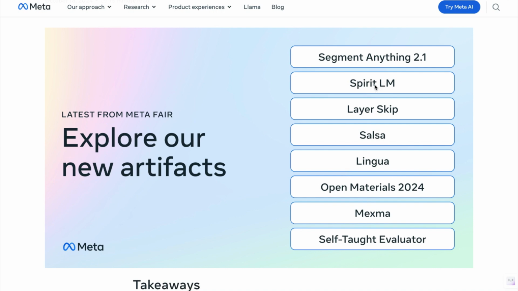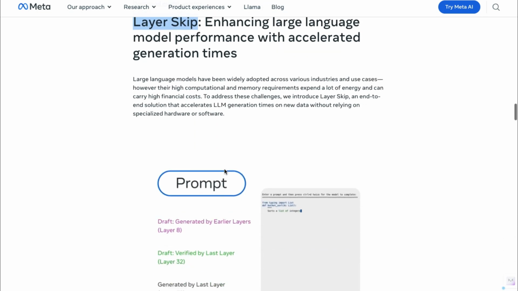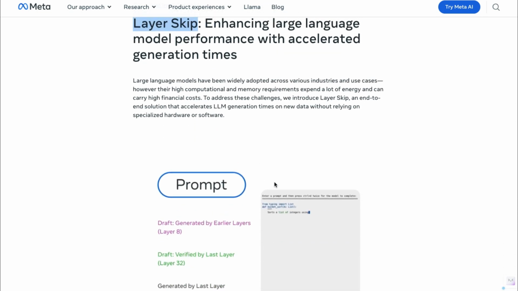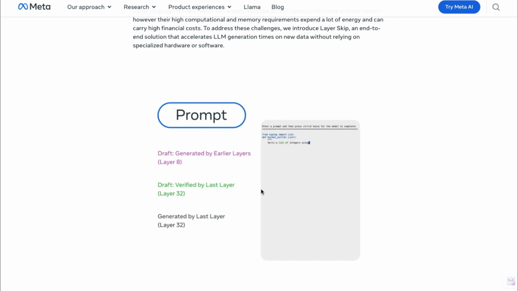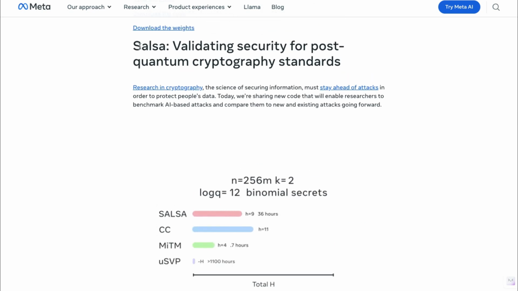Beyond Spirit LM, Meta released additional technical models, each offering improvements in training efficiency, speed, and performance. Let's go over some key ones. Layer skip architecture. This research focuses on accelerating the inference speed of large language models. It suggests using only a subset of the LLM layers to generate responses, while the remaining layers are used for verification and correction. Meta has fine-tuned this approach on models like LLaMA 2, LLaMA 3, and Code LLaMA, showing a performance boost of up to 1.7x. The weights and a technical report on this architecture are available for further exploration.